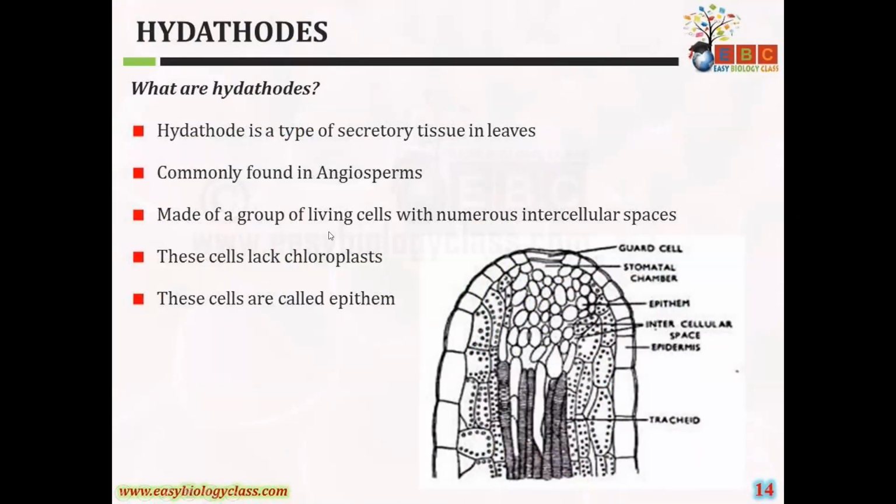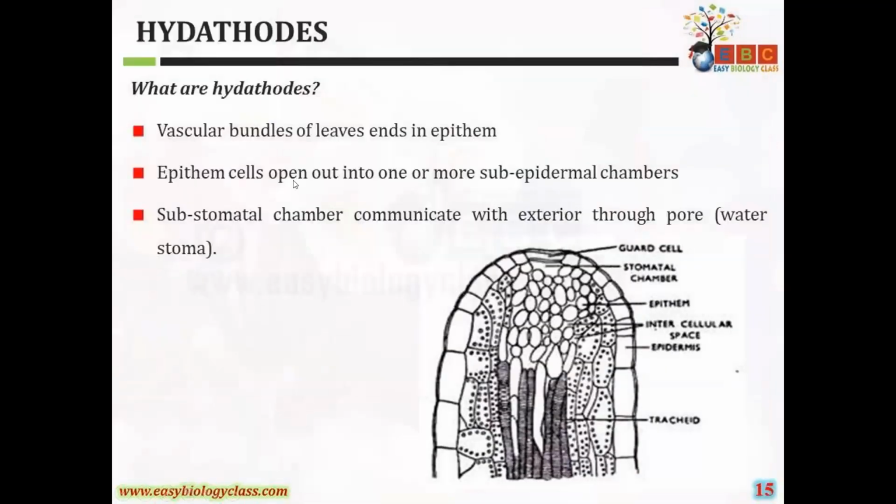It is made up of a group of living cells with numerous intercellular spaces. These cells lack chloroplasts, and they are also called the epithem. Generally the vascular bundles of the leaves end with epithem. Epithem cells open out into one or more subepidermal chambers, the substomatal chambers, which communicate with the exterior through the pore, that is the water stoma.